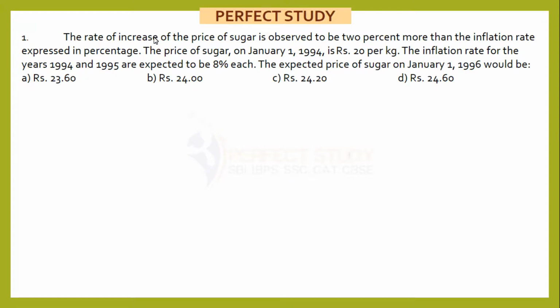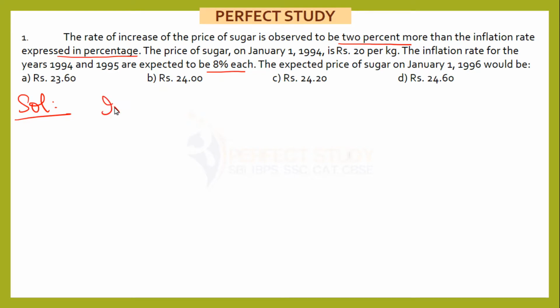Number 1. The rate of increase of the price of sugar is observed to be 2% more than the inflation rate. Expressed in percentage. The price of sugar on 1st January 1994 is rupees 20 per kg. The inflation rate for the years 1994 and 1995 are expected to be 8% each. The expected price of sugar on January 1st, 1996 would be how much? So let's see the solution.